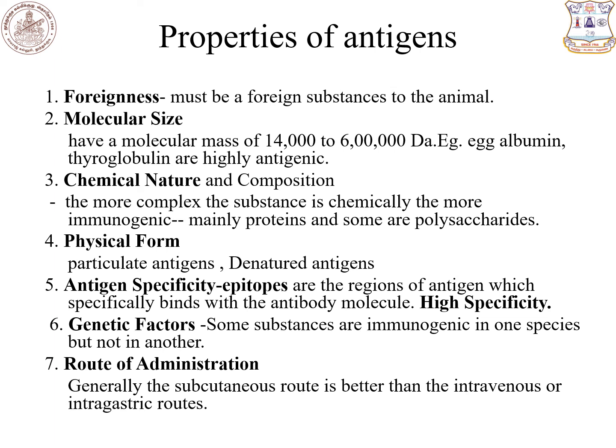Another important factor is genetic factor. Some substances are more immunogenic in one species but not in another. Another important property is route of administration. Generally, the cutaneous route is better than the intravenous and intragastric routes.